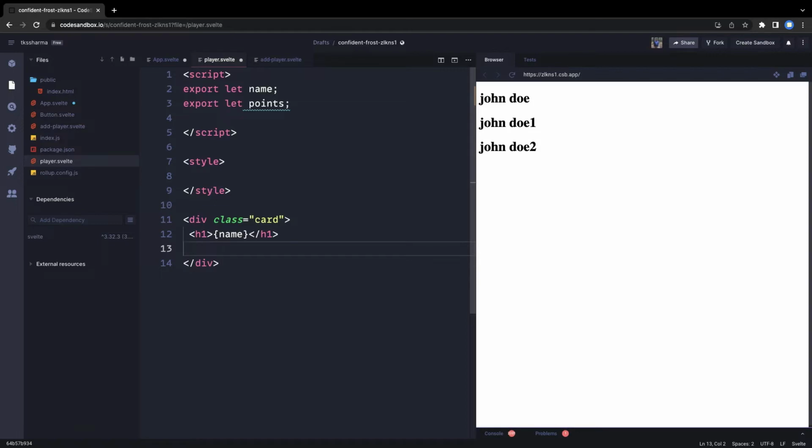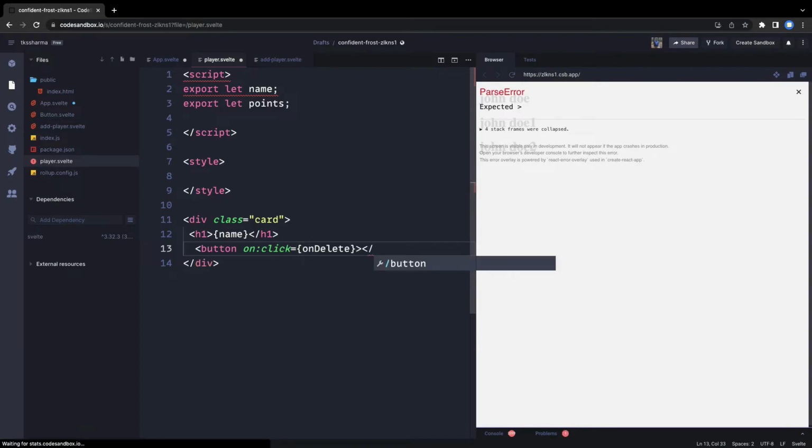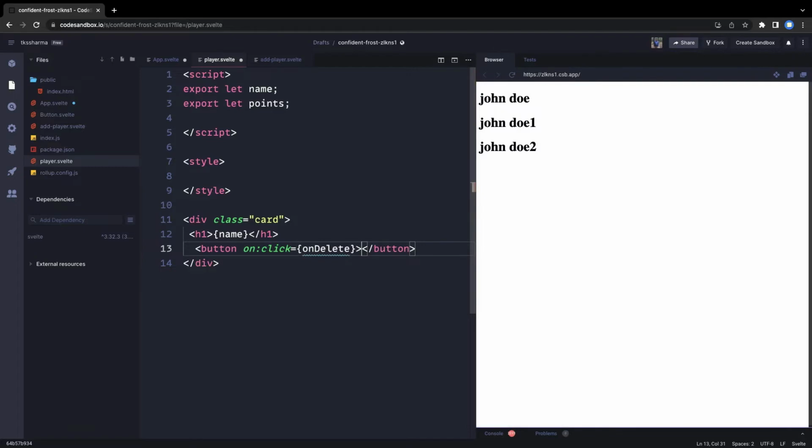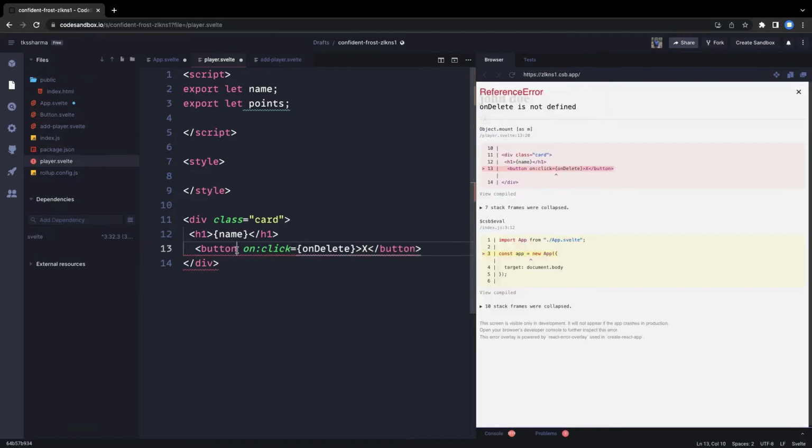You can also delete a particular player, so we can have a button, and here you can do on click. Whenever you do click, we are going to call the onDelete method. There can be a simple X icon which we are going to use to delete, and for the rest you can add some classes, something like that.